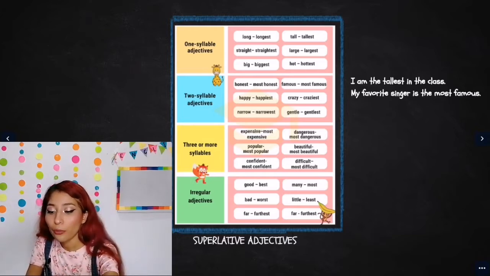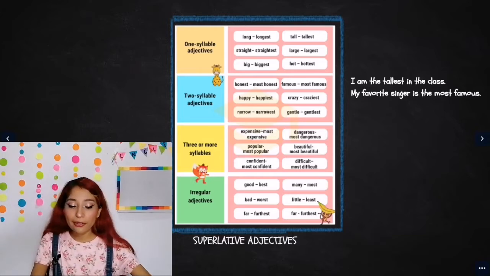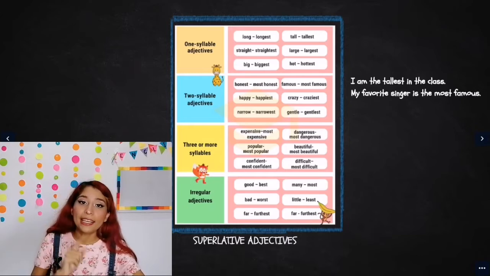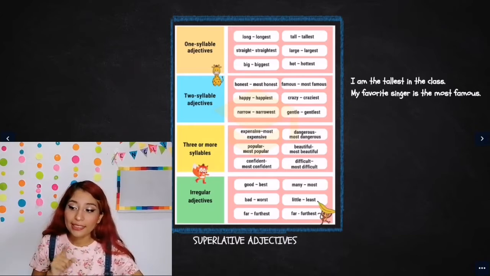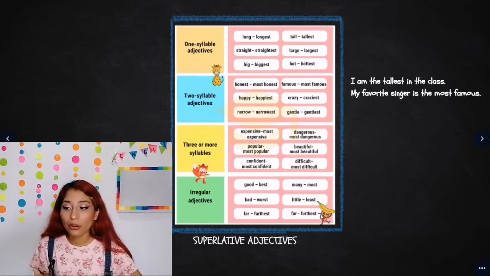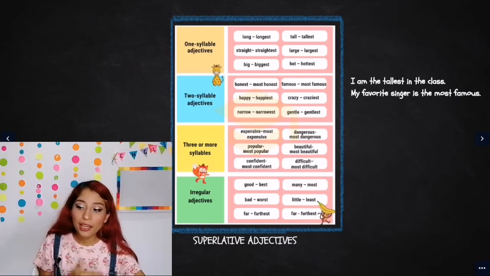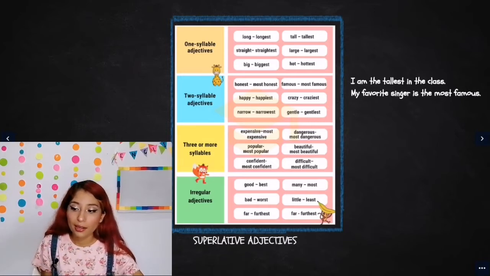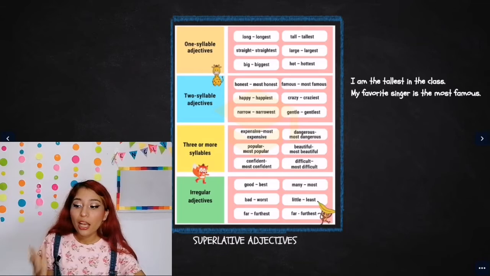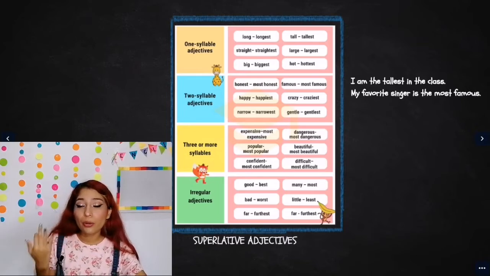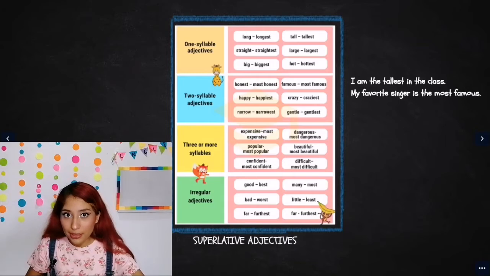In this case, we are going to use superlative adjectives by adding -est. Long, longest. Tall, tallest. Straight, straightest. Large, largest. Big, biggest. Hot, hottest. Okay? And when you have an adjective that has 3 or more syllables, like expensive, you will say most expensive.